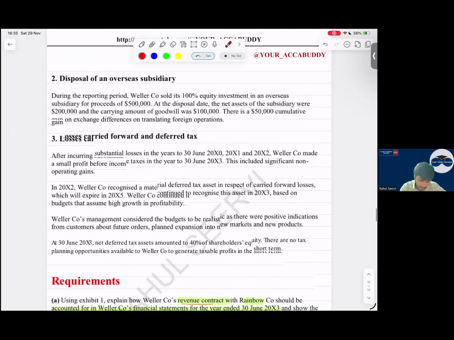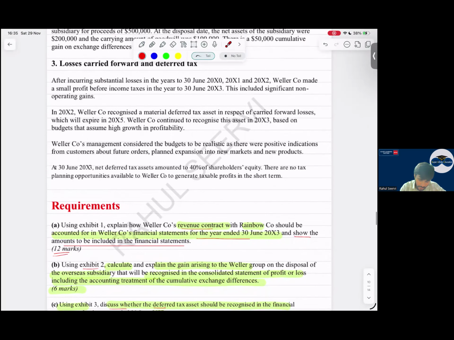But what is the requirement? If you remember, explain how W's revenue contract with R should be accounted for in W's financial statements for the year ended 30th June 2003 and show the amounts to be included in the financial statements. So each and everything we have to write.